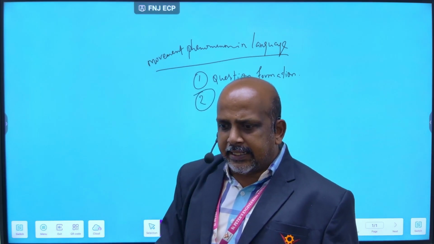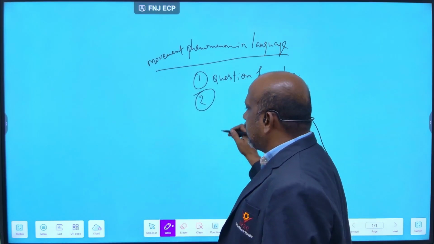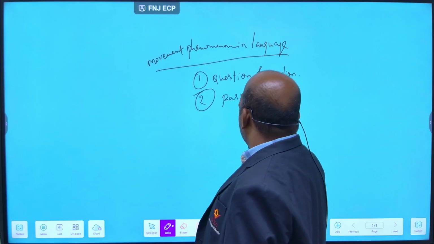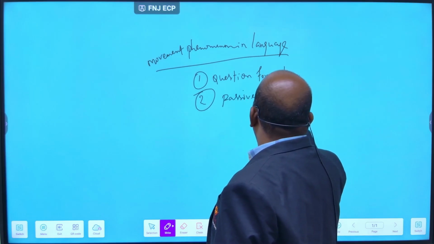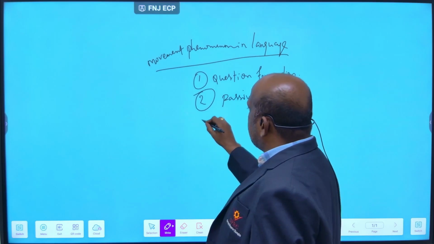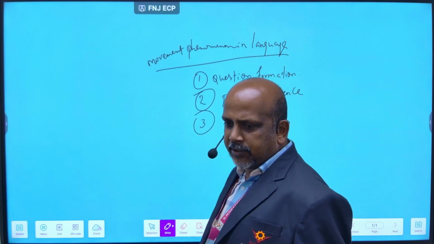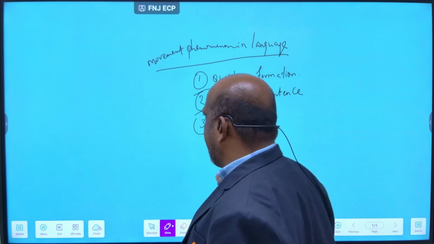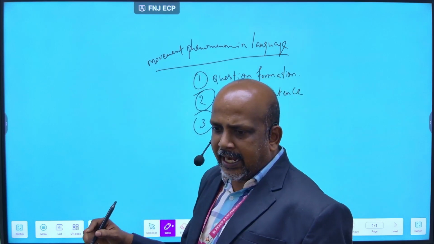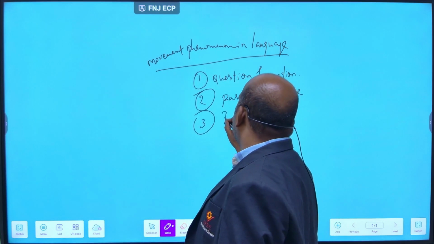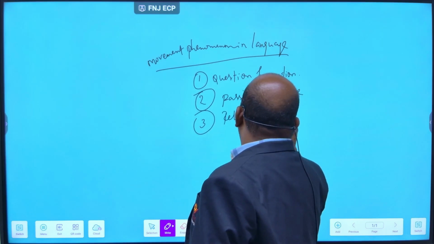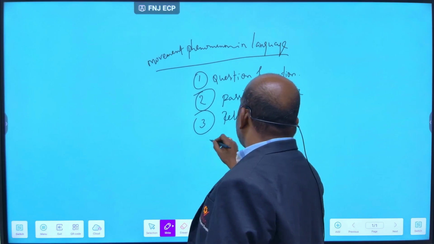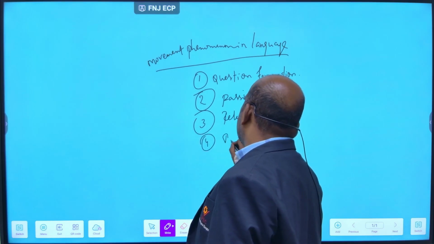Next, there will be passive sentence, and topicalization. Third one, relative clauses, and topicalization.